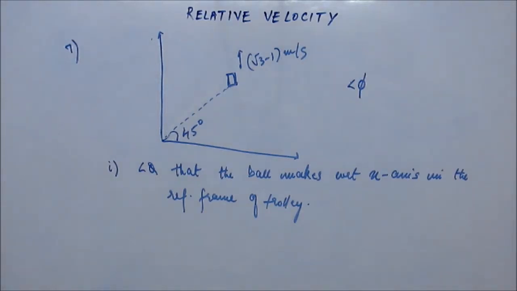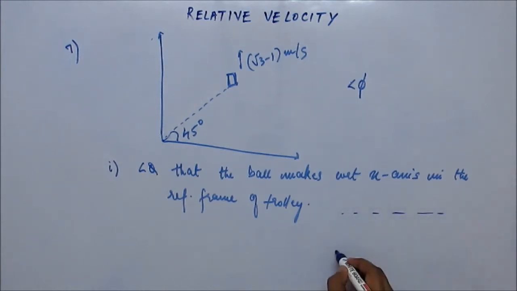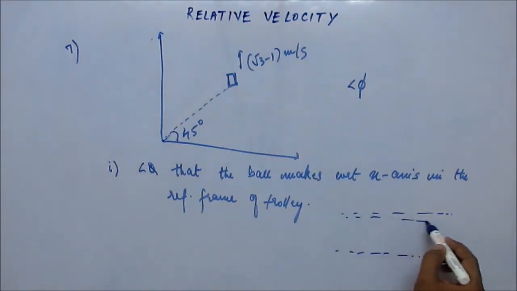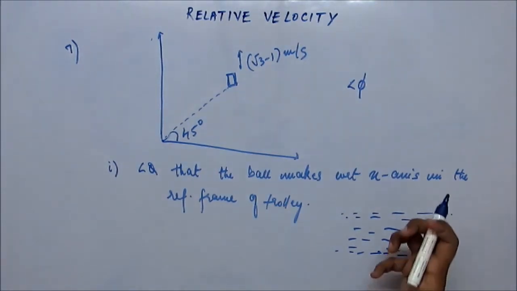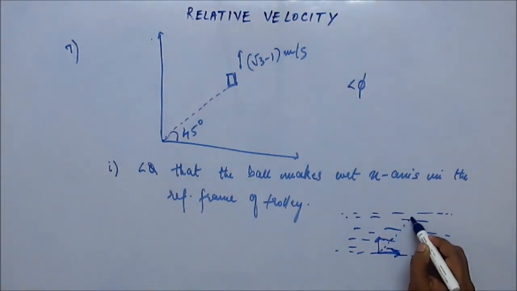To build a little on this before we go on solving the problem, you should be very clear that the angle could be different in different reference frames. Suppose this is a river and a swimmer is swimming in this river. The river is flowing with some velocity and the swimmer has some velocity with respect to the river, and he's trying to go to the other side. So he's trying to develop this velocity, and he will get this velocity due to the drag force from the river. So he will go in some direction like this. He will end up reaching here.